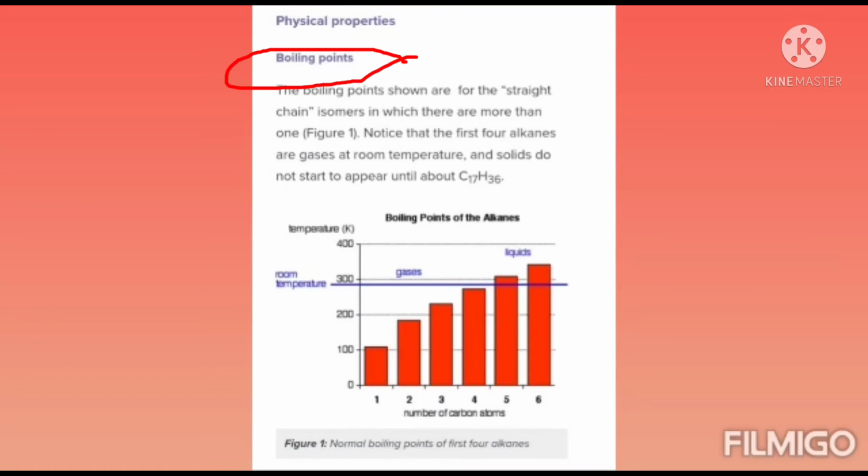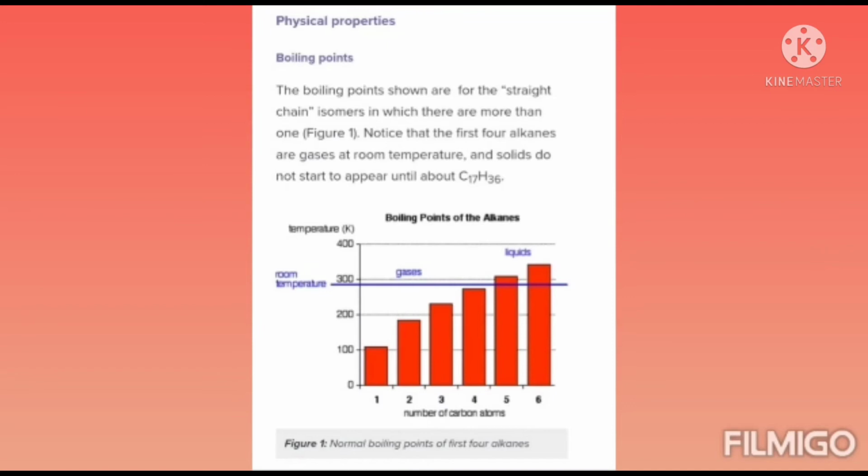We saw isomerism. Next we see physical properties, that is boiling point. When a liquid is heated, at a certain temperature it boils, and that point is known as the boiling point. The boiling points shown are for the straight chain isomers. Let's see figure 1. Notice that the first four alkanes are gases at room temperature: methane, ethane, propane and butane.